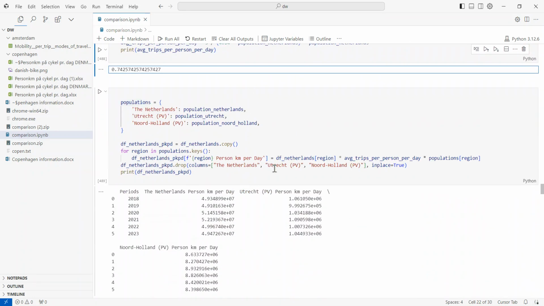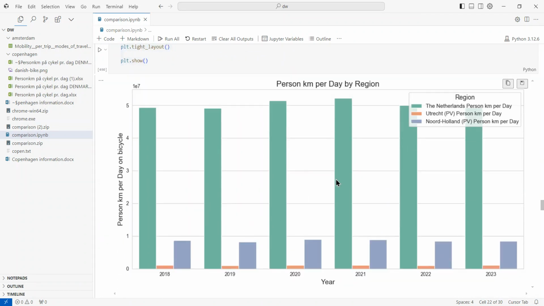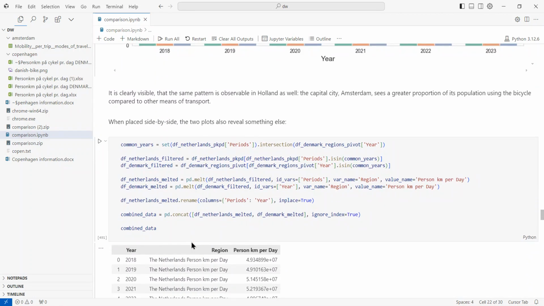And so, following some other calculations, we can see that the same is true for the Netherlands, mostly. That, of course, the entire country sees the most, because this is a combined value, but that North Holland sees much more person kilometer per day as the Utrecht gemeente. This is not 3 times as much, maybe 10 times as much, but the general trend also applies.